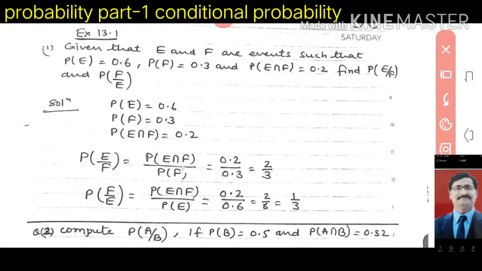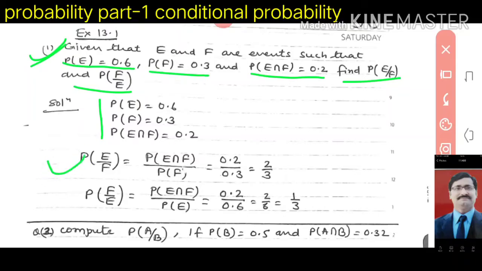Now we will do exercise 13.1. This is a very interesting exercise. Look here, the first question says E and F are events such that P(E) is 0.6, P(F) is 0.3 and P(E intersection F) is 0.2. Find P(E|F) and P(F|E). So first of all, you will write whatever is given. P(E) is 0.6, P(F) is 0.3, P(E intersection F) is 0.2.